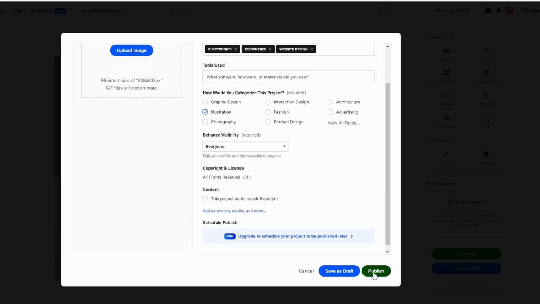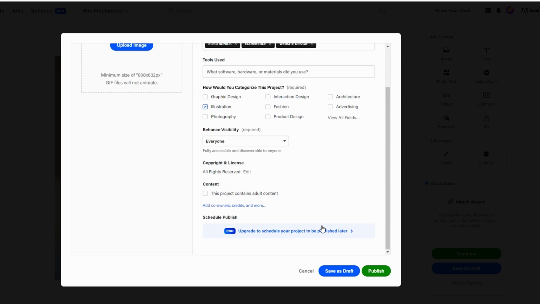Once you're satisfied with the layout and details, click the Publish button to share your project with the Behance community. After publishing, you can share the project link on social media or with your audience.